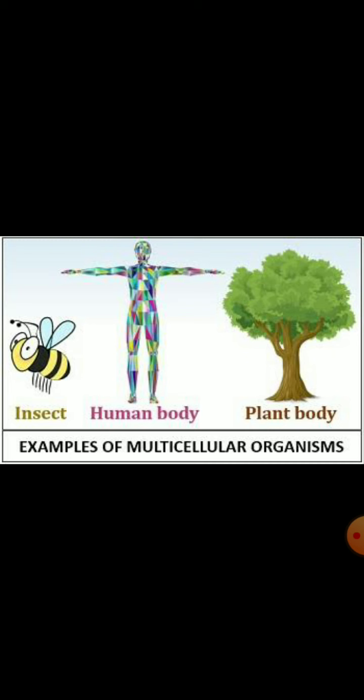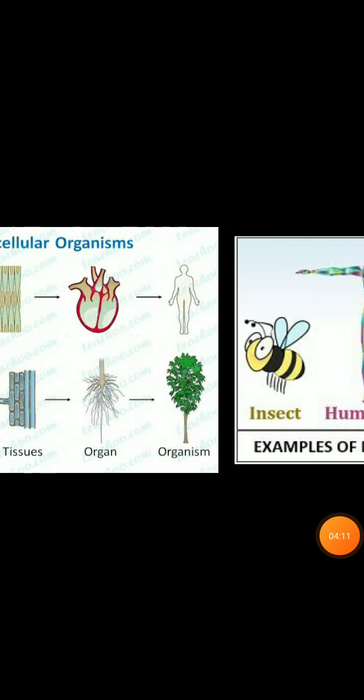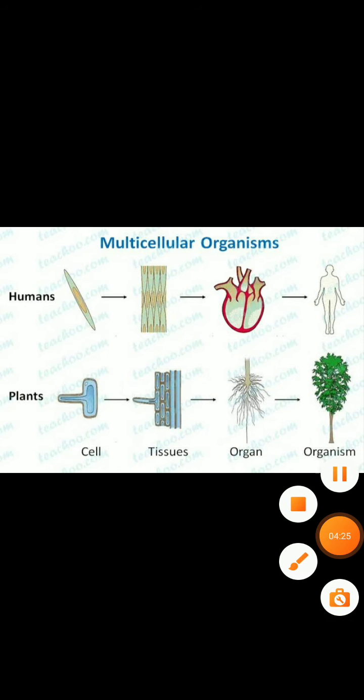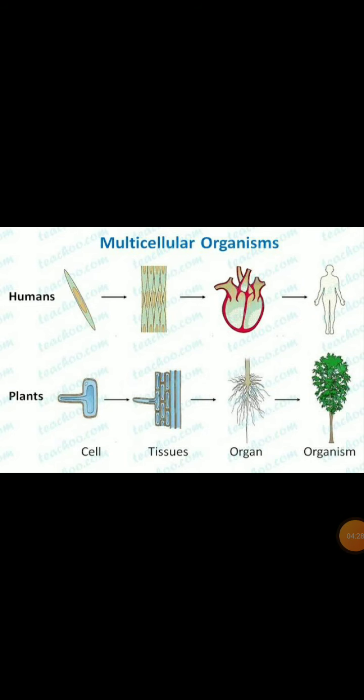No, because we know that there are specialized cells which make up tissue, tissues make up organs, and organs make up organism. And all the specialized tissues have proper definite places, positions in the body. So, in such a carefully organized situation, cell by cell division will not work.